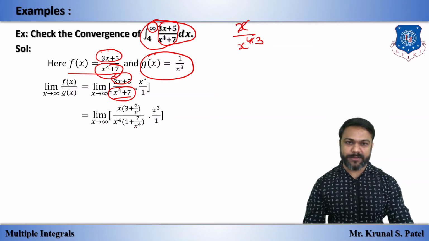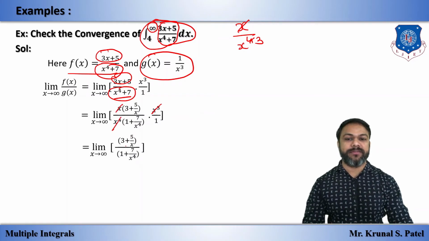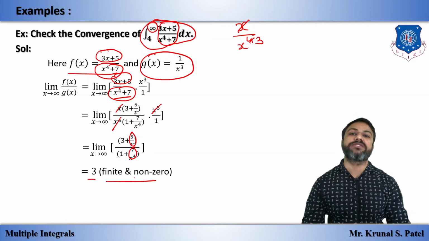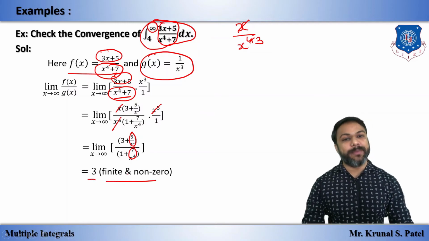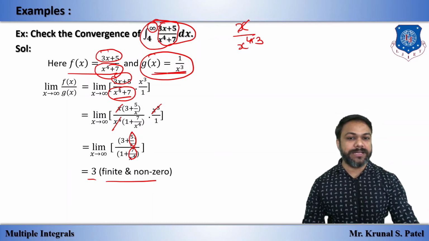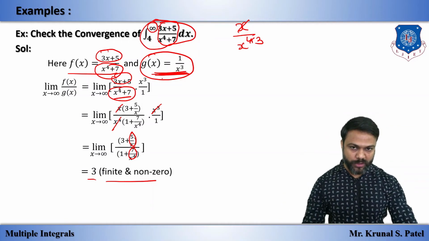So we have this simple infinity type, we know that. And by cancelling out x cube into x, x raised to 4 with this x raised to 4, we have this remaining. If you put x equal to infinity, 5 by infinity is 0, 7 by infinity is 0, so we have 3 by 1 is 3, which is finite and non-zero, so we can apply the limit comparison test. That means we can apply it, and we will check this by p integral or by a simple process also.